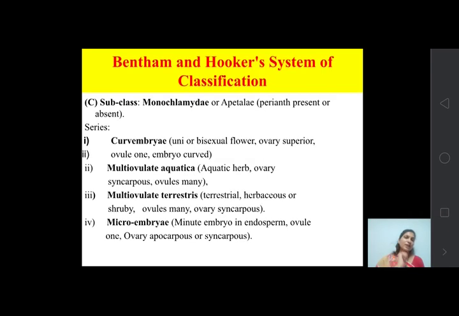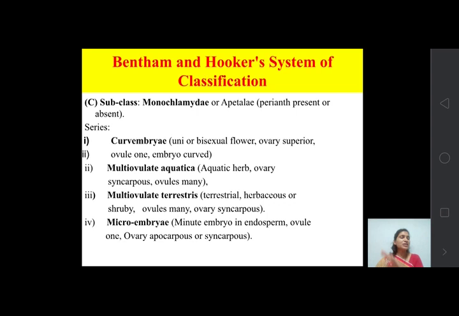Now the third subclass is the Monochlamydeae. This Monochlamydeae is also known as the Apetalae, because there is not any differentiation of calyx and corolla. So here perianth may be present or absent. Perianth means instead of 2 whorls, there is a presence of only 1 whorl. Either it may look like a calyx or it may look like a corolla. In some cases it is absent.